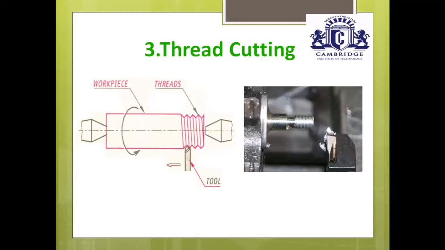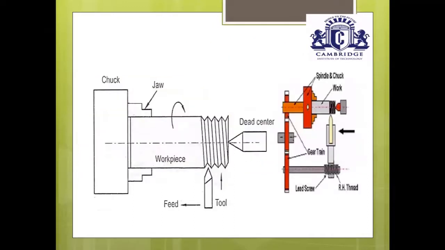You just observe here, this is also a thread cutting operation. This is a chuck. One end of the workpiece is placed inside the chuck and the other end is supported by means of a dead center. This is a stationary single point cutting tool. Initially, what we have to do is set the speed and pitch. Once you have set the speed as 180 or 200 rpm and pitch around 2 mm or 3 mm, based on the speed the workpiece is continuously rotating.